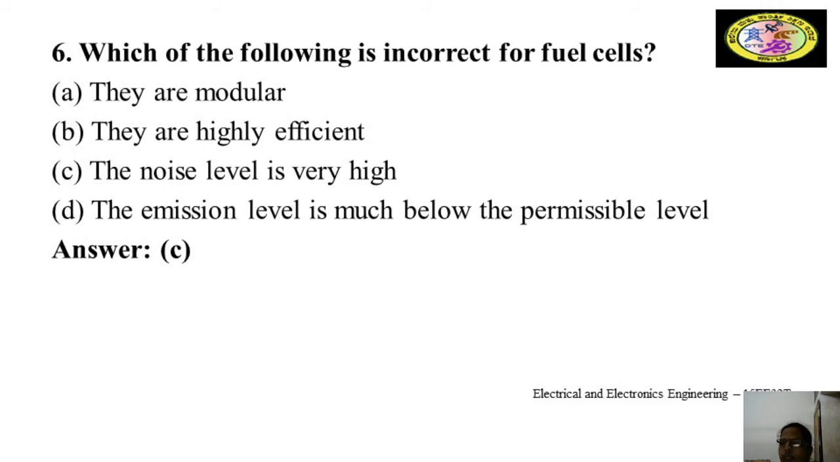Which of the following is incorrect for the fuel cell? They are modular, they are highly efficient, the noise level is very high, the emission level is much below the permissible level. The answer is: the noise level is very high.